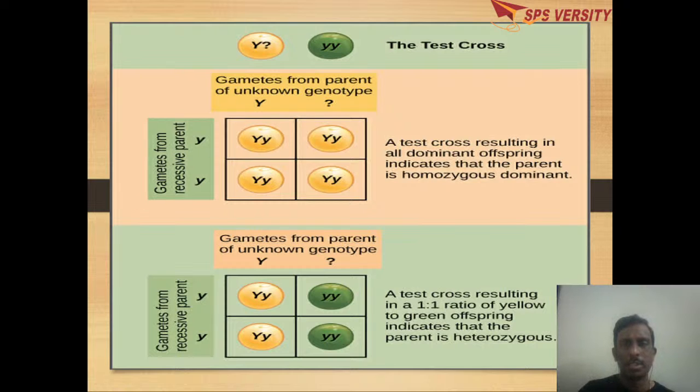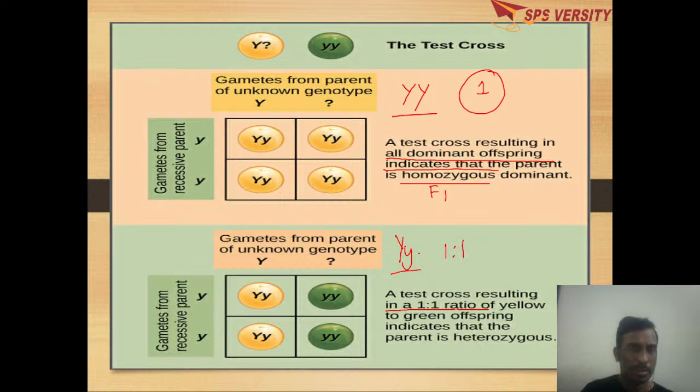If the test cross results in all dominant offspring, all the offspring are dominant, what does it indicate? The F1 hybrid is homozygous. If it results in a 1:1 ratio, the F1 hybrid is heterozygous. That means if we get a ratio of all one type, it indicates a homozygous F1 hybrid. If you get a 1:1 ratio, it indicates the F1 hybrid is heterozygous.